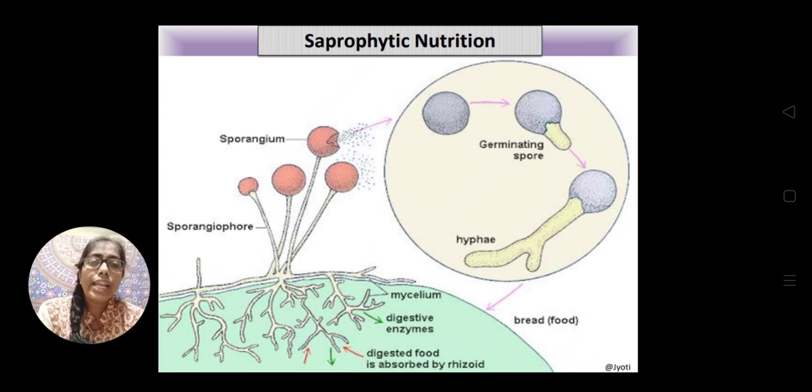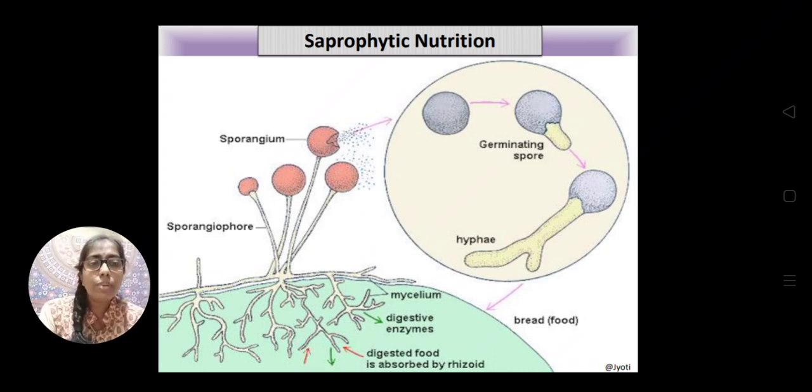Now the root-like structure, which is called mycelium, releases some digestive enzyme, and that digestive enzyme digests the organic matter present in the spoiled bread. That organic matter is converted into inorganic soluble material.